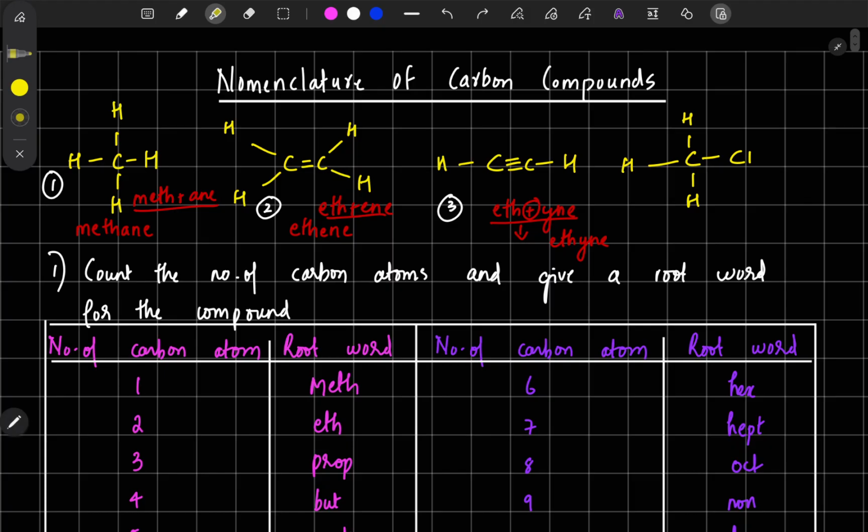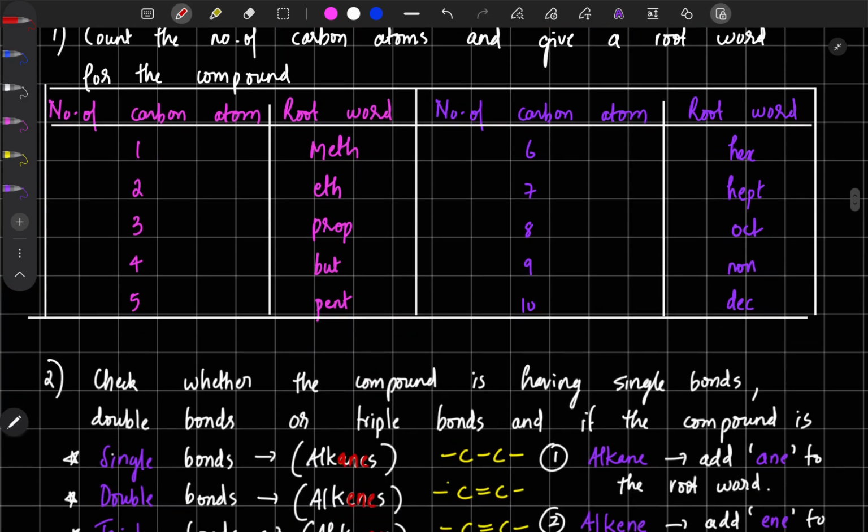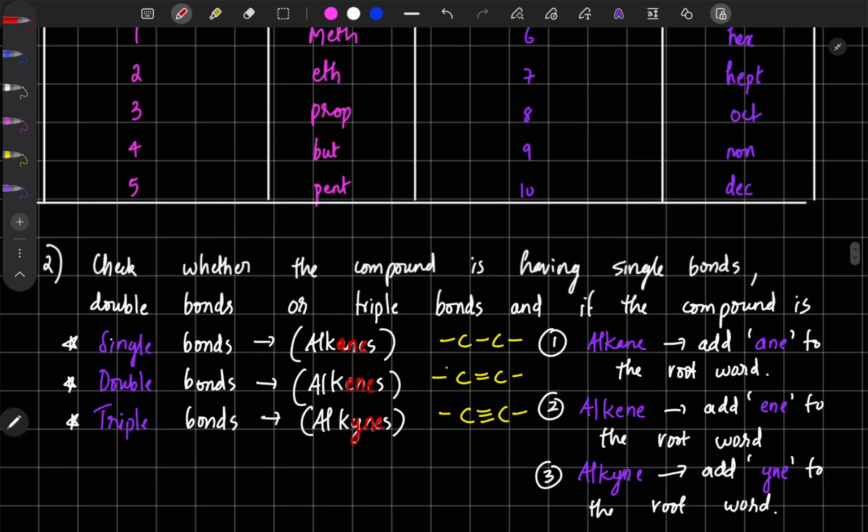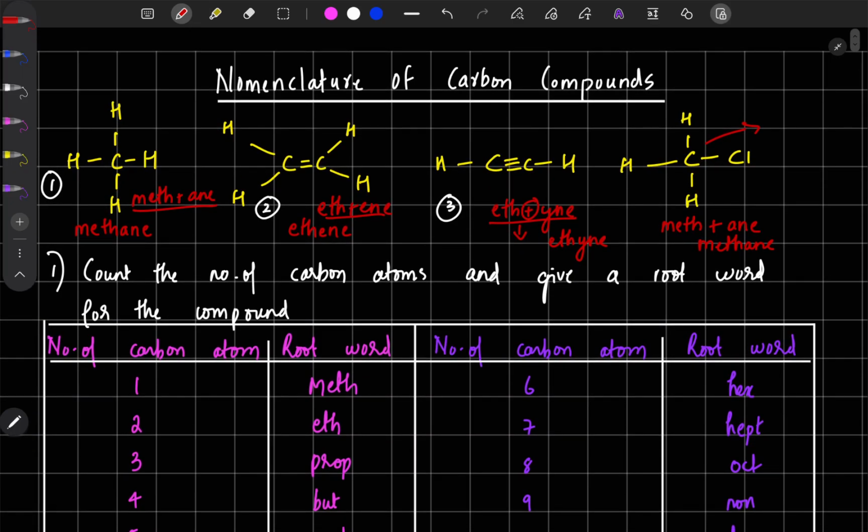So we can name these compounds. 1 carbon, only 1 carbon. So basically our compound's root word is meth. And as I have already told you, when there is meth, always it is an alkane. So basically our compound is methane. Now there is a chlorine substituted, so we have to add this prefix. Prefix should come before the name.